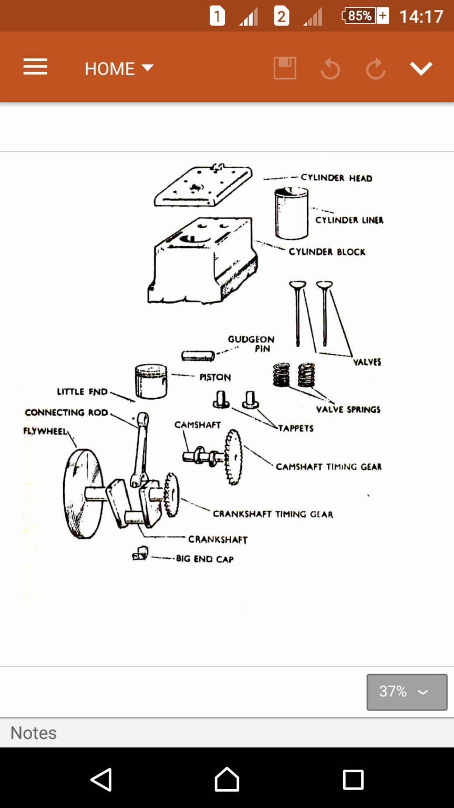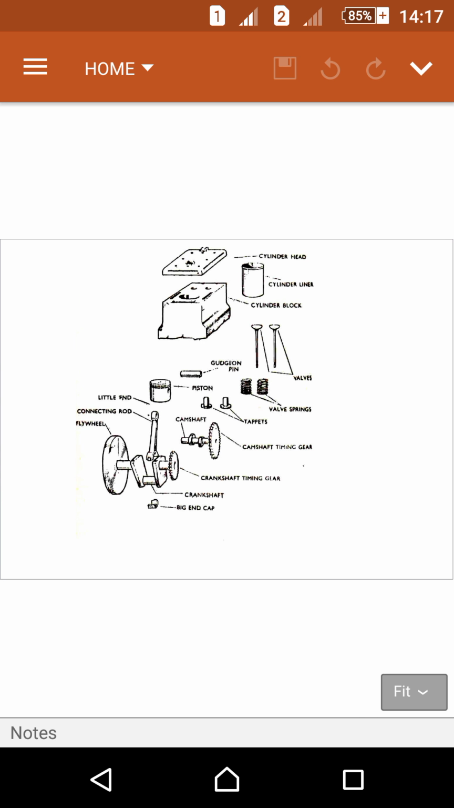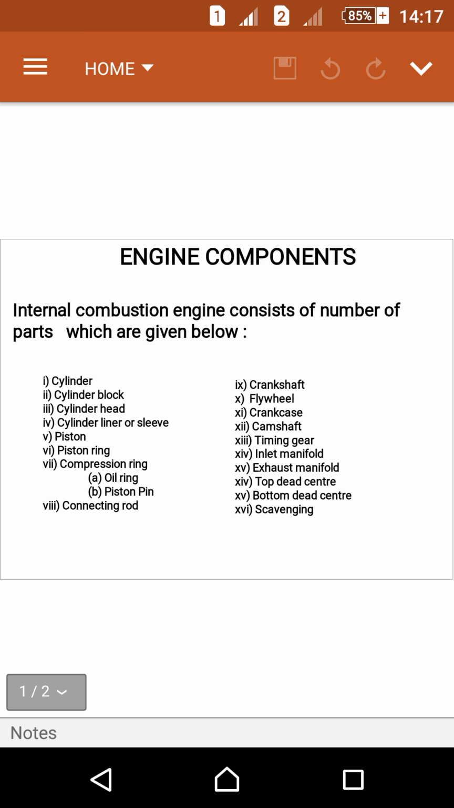parts of the engine. And the main function of the engine is to convert any type or form of energy into mechanical work or any useful work.